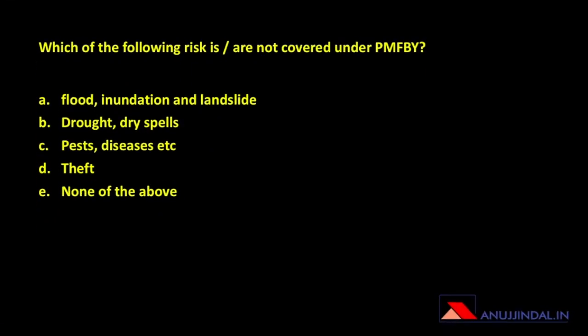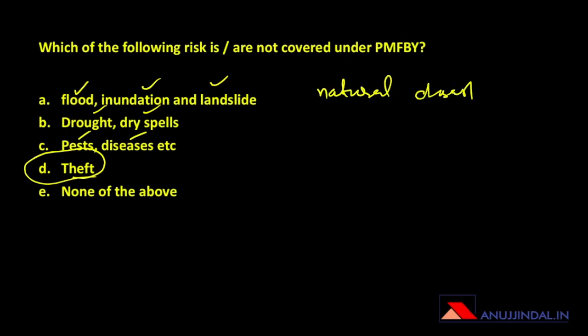Which of the following risks are not covered under Pradhan Mantri Fasal Bima Yojana? It includes flood, inundation and landslide, droughts and dry spells, pests, diseases, etc. It does not include theft. Any loss suffered by the farmer because of a natural disaster is a part of Fasal Bima Yojana, whereas theft is not a natural disaster. Through that understanding also you can answer the question, because the first three are natural disasters, but the fourth one is a man-made disaster.